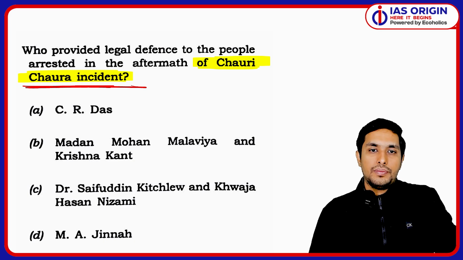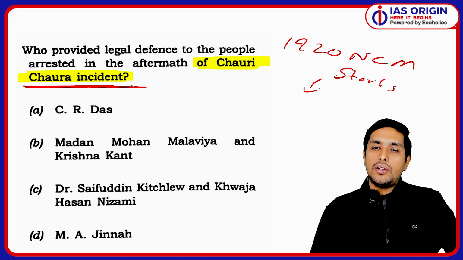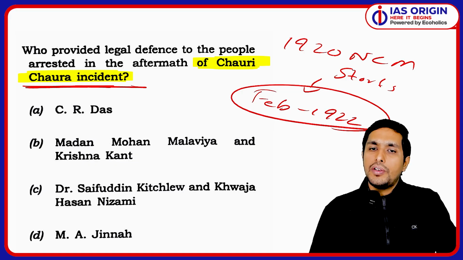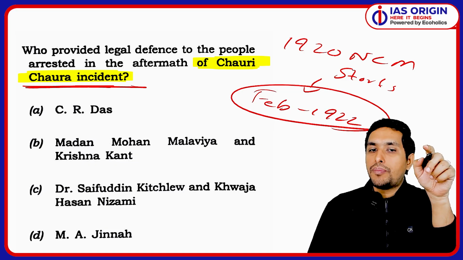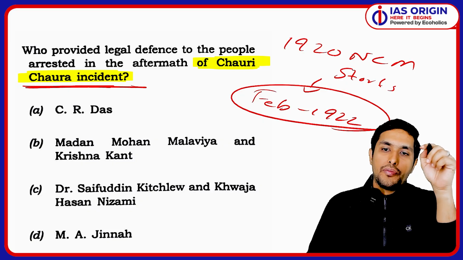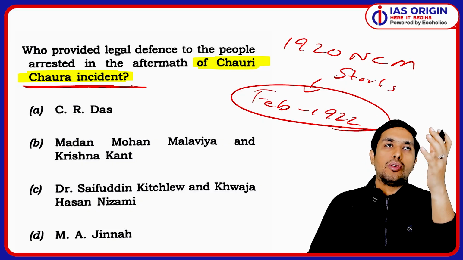So, when in 1920 the non-cooperation movement starts, it went on fine. So till February 1922, everything was going fine. But what exactly happened back then? Now that's a very important thing. So we got to understand that there was a police station in the Chauri Chaura near Gorakhpur in UP.